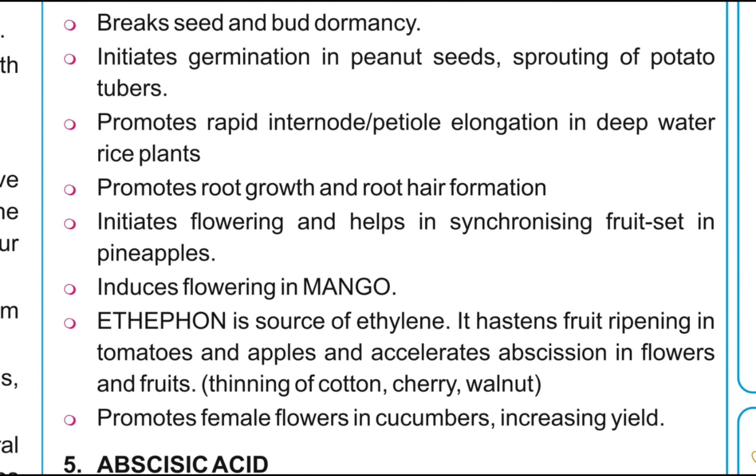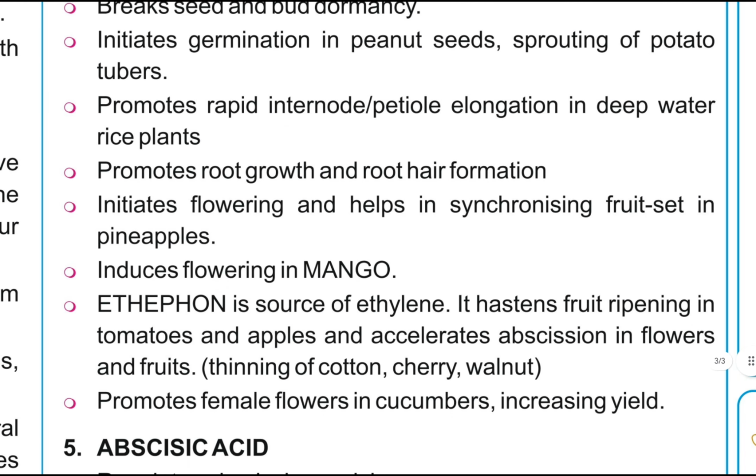Ethylene promotes root growth and root hair formation. It initiates flowering and helps in synchronizing fruit set in pineapples. It induces flowering in mango. Ethephon is a source of ethylene. It hastens fruit ripening in tomatoes and apples and accelerates abscission in flowers and fruits, such as thinning of cotton, cherry, walnut. It promotes female flowers in cucumbers, increasing yield.